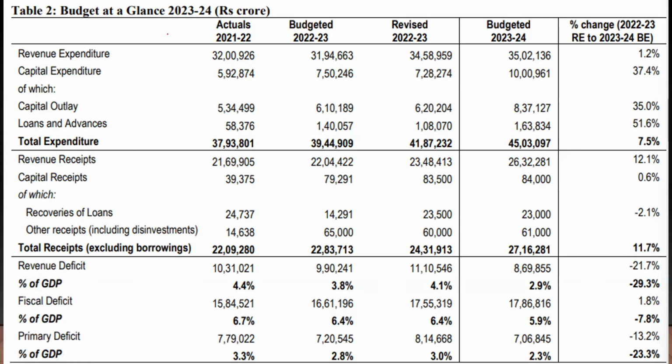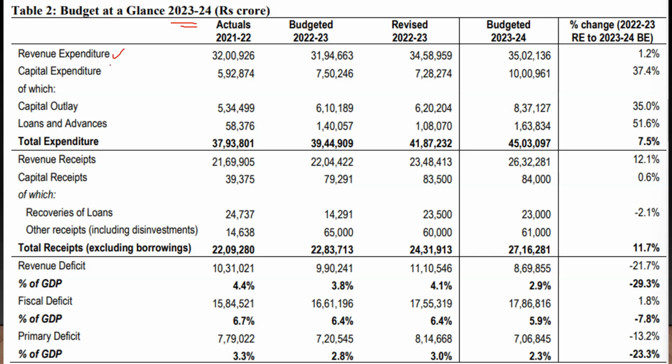Okay, this is something called the budget at a glance of 2023-24. Every year, once the budget is released, there is an organization called PRS Legislative Research that comes up with something like this. This is a very concise way of understanding how our budget looks. So when you have a look at your budget, there are going to be different entries. You will have your revenue expenditure. Revenue expenditure would mean all those expenditures that did not affect your assets or liabilities.